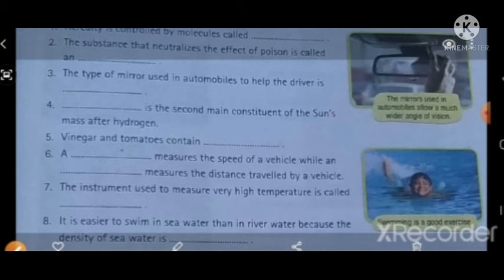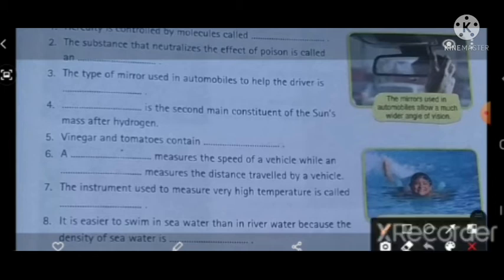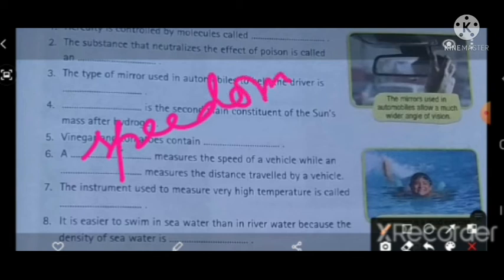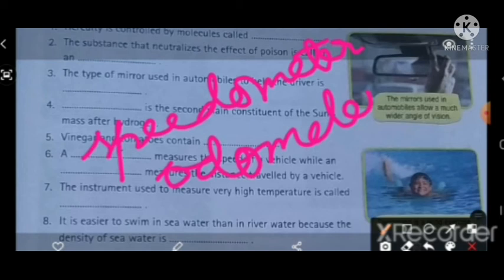Sixth one, a dash measures the speed of a vehicle while an dash measures the distance traveled by a vehicle. The answer: speedometer measures the speed of a vehicle, while an odometer measures the distance traveled by a vehicle.